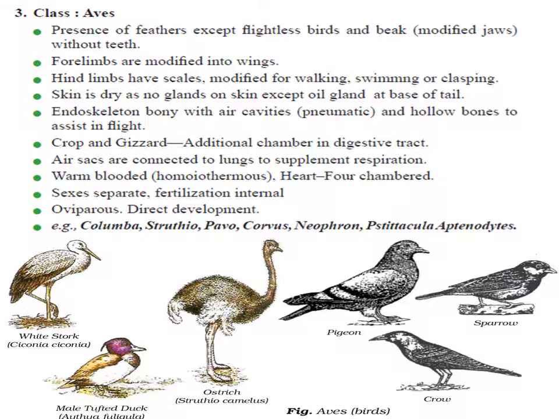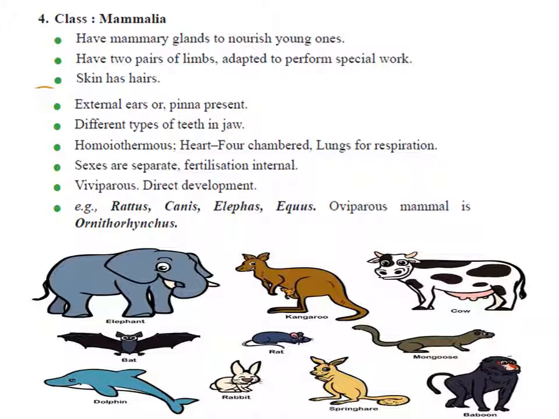The last class is class Mammalia. They are called Mammalia because they have mammary glands, and the characteristic feature of these animals is the mammary glands, which are vestigial in males but functional in females. They produce milk after parturition, after giving birth to young ones. They have hair on the body, which is also a unique feature. External ear or pinna is present. Diaphragm is the muscular partition which divides the trunk internally into thoracic and abdominal cavity.